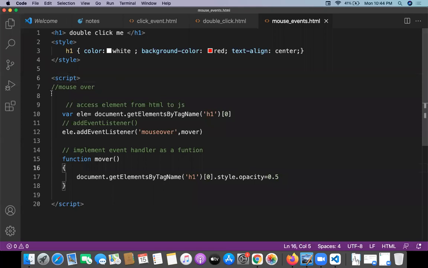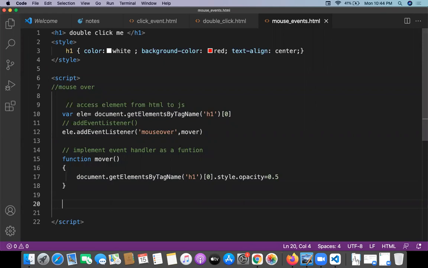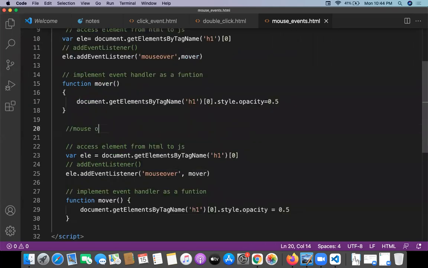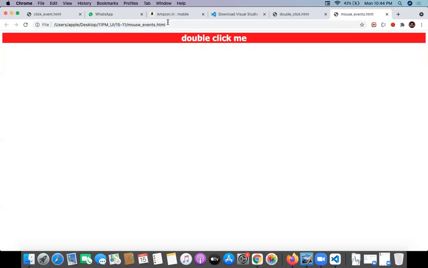So when I do the mouseover, something is going to be happening. Opacity is making it dull, but when I do the mouseout, I just want to go back. Event name is mouseout. And whenever we are doing the mouseout, the mouseout function should be implemented, and in it the opacity I just want to make 1.0. That's it.